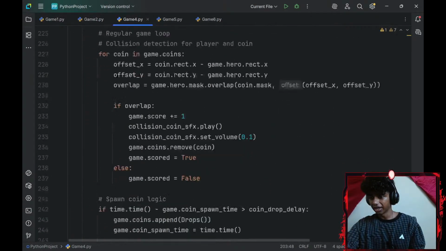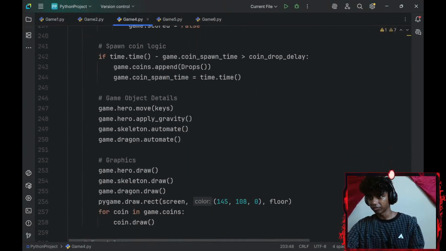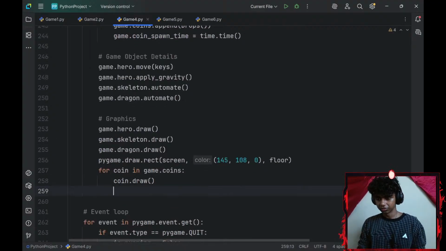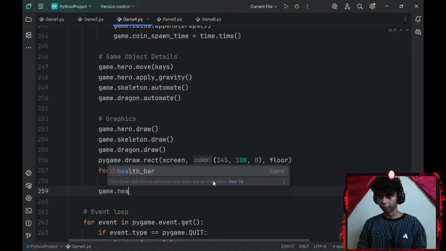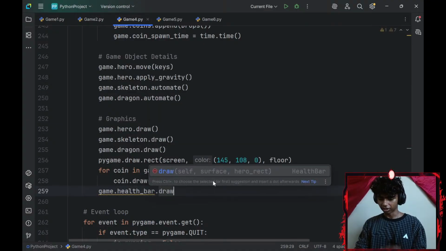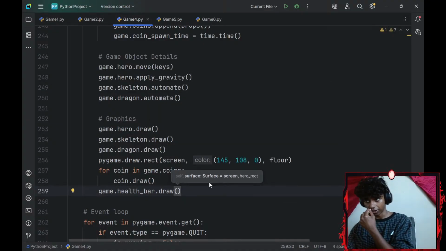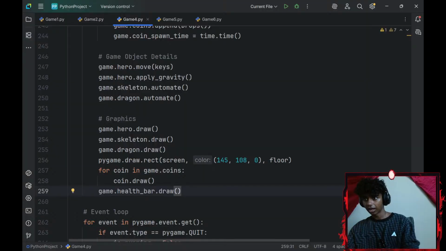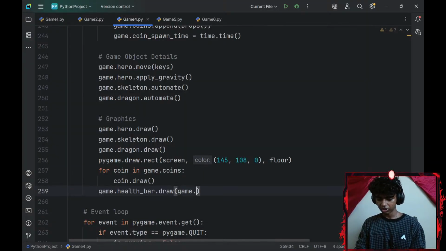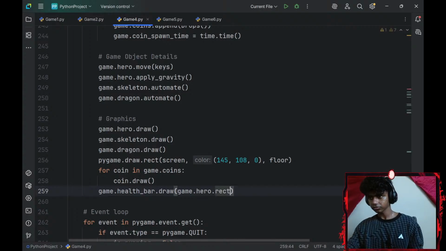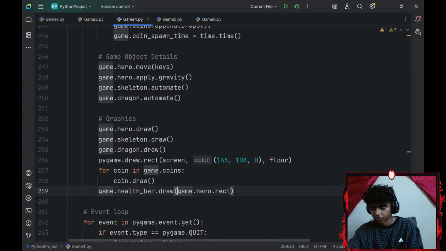And then let me go ahead and draw my health bar under my graphics. I'll go with my game object's health bar object's draw method. The surface will be screen by default. I would have to add my hero_rect, so game.hero.rect. The surface is going to be my screen. I'll just clarify that.